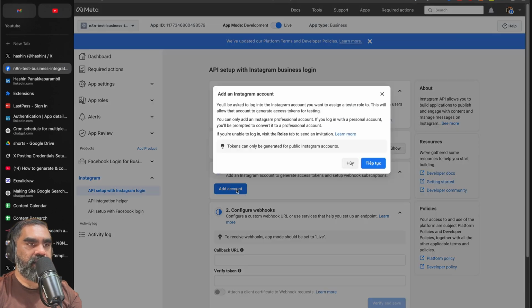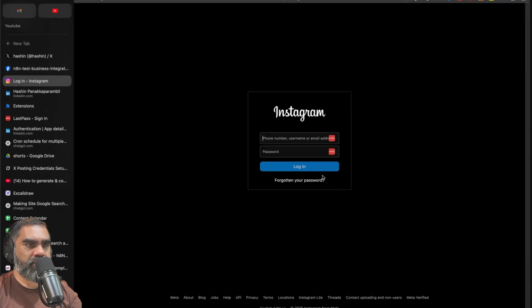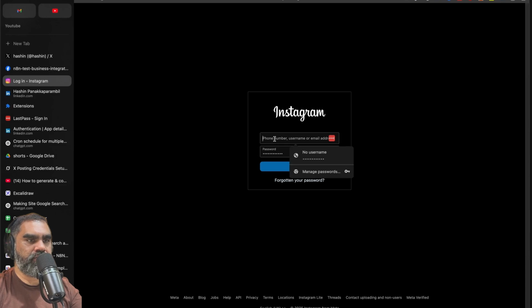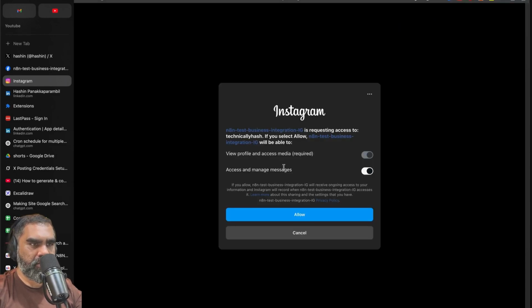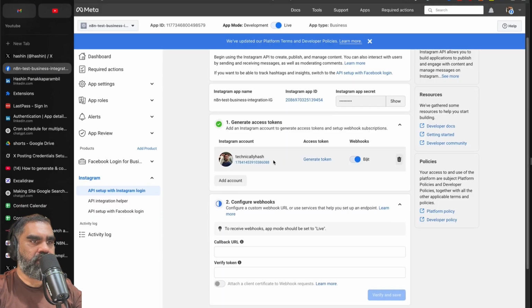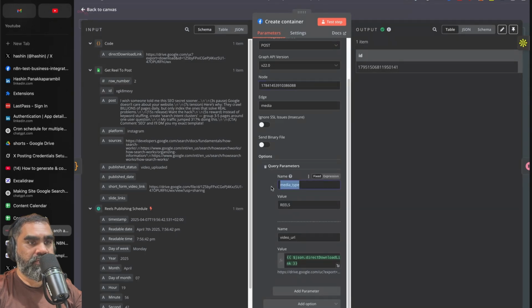You'll have to add an account under generate access tokens, the same way you did for Threads. Log in with your Instagram account, and then you would say access and manage messages, allow. Now you get the ID. So that's that ID over there, this one. The media type will be Reels, and we are passing the video URL parameter and the direct download link there. That is how you create a container.